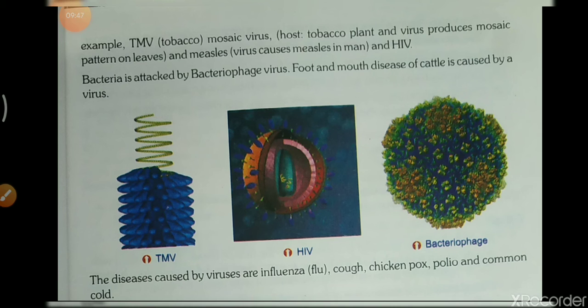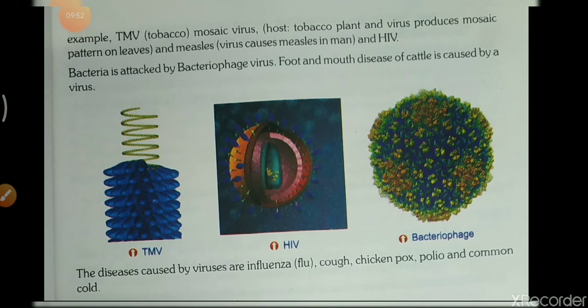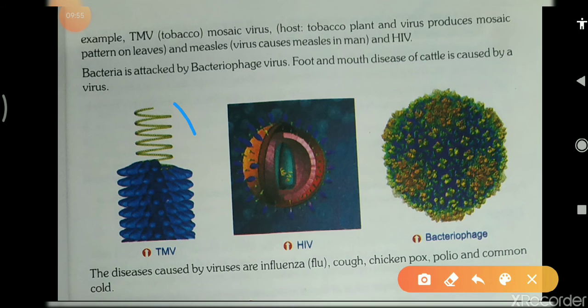The virus produces a mosaic pattern on leaves. Here TMV is given, and you can see the structure of TMV here. The tobacco mosaic virus causes disease on the tobacco plant in a mosaic pattern on the leaves.